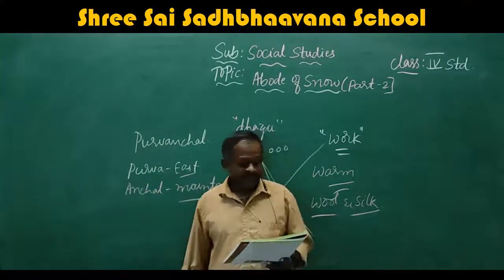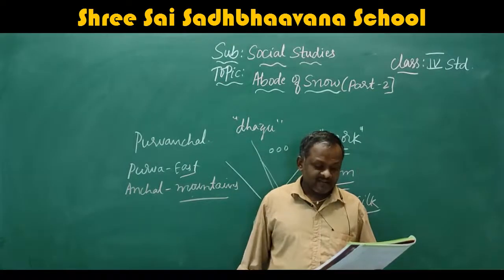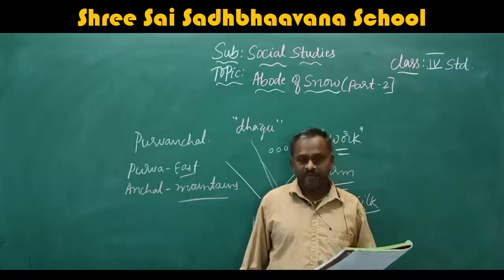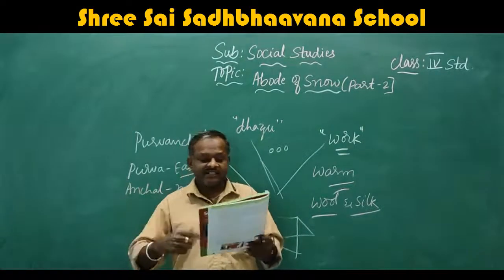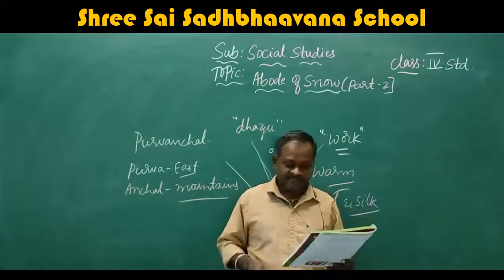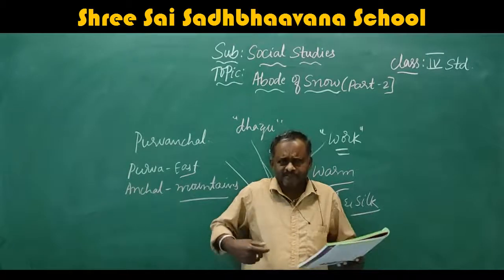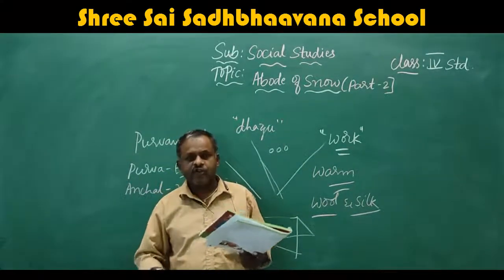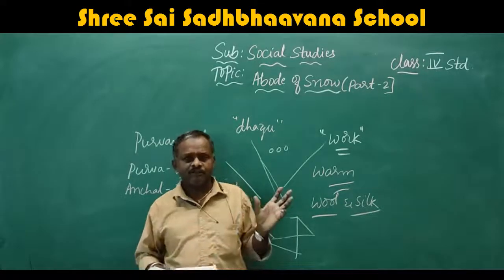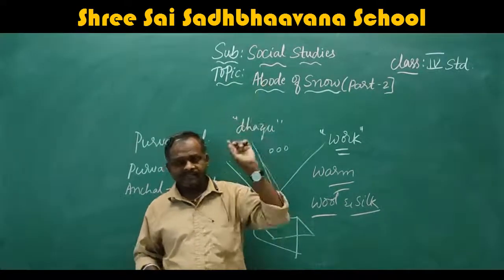They have explained here that the people of the Purvanchal Himalayas weave beautiful woolen garments. That means, like we make sarees, they make these woolen garments. Woolen garments means sweaters, topis, gloves, socks, shawls, and wall carpets made of wool.